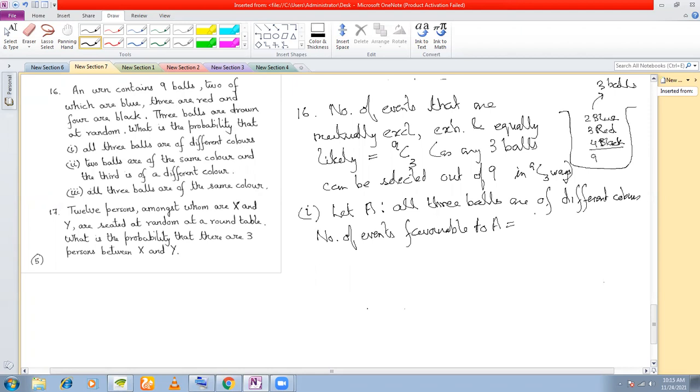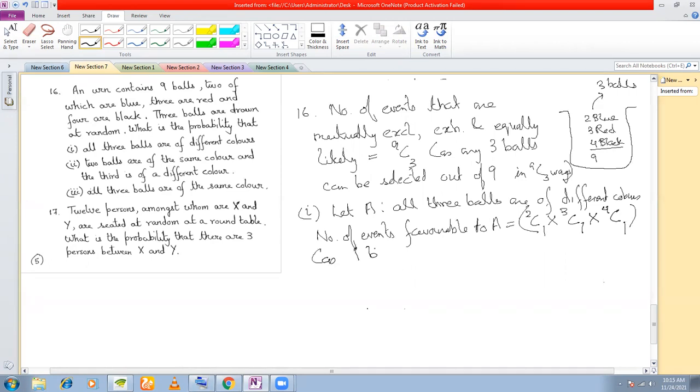You can have one blue ball, one red ball, and one black ball. Since you can have one blue ball, and there are two blue balls, you can select one blue ball out of two in 2C1 ways, one red ball out of three in 3C1 ways, and one black ball out of four in 4C1 ways.